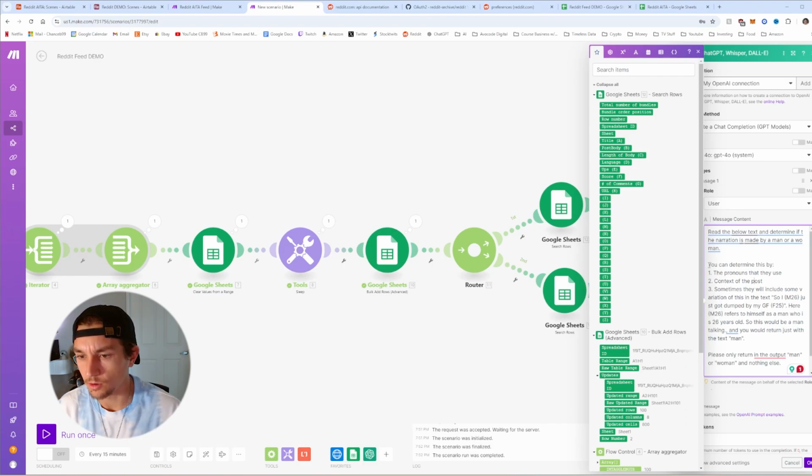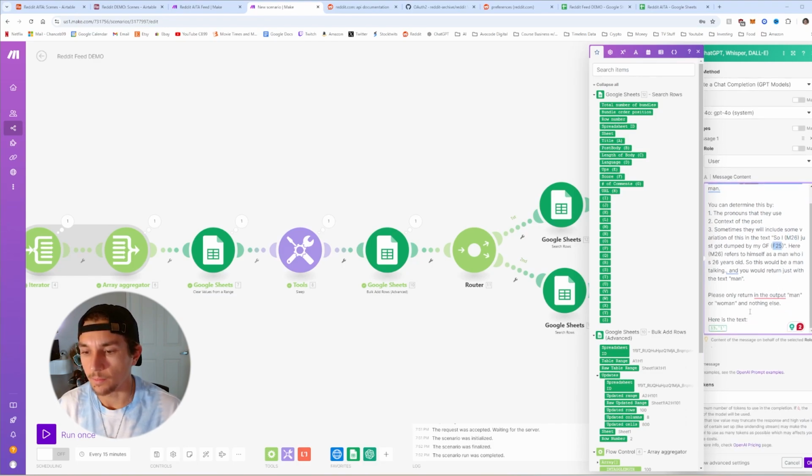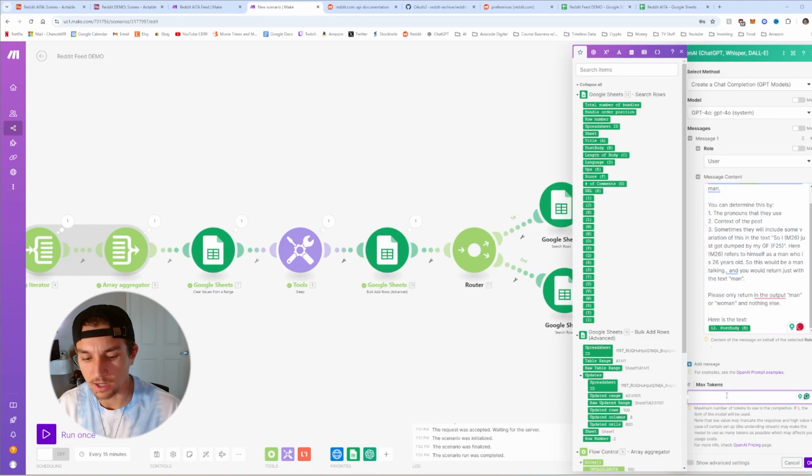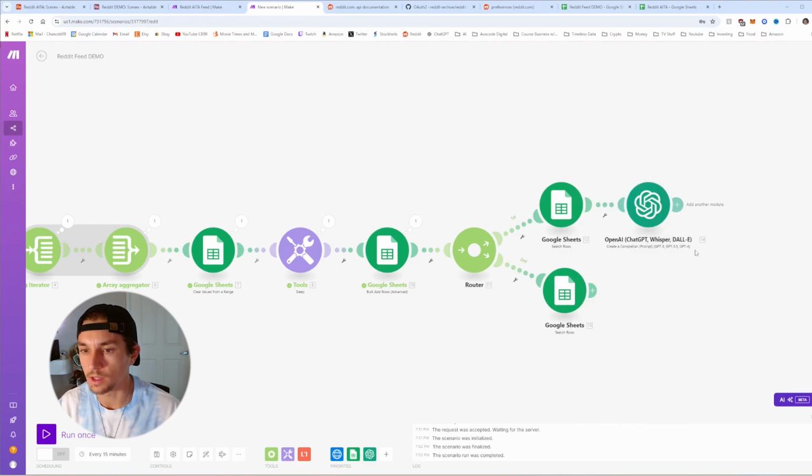And so I'm just giving a little prompt: you can determine it by the pronouns, the context, and sometimes they talk about it, like "I'm a male, 26," and they format it like this. So I'm just giving it some pointers. And then please return the output, man or woman, and nothing else. And then the text we're going to fill in is the post body that's returned here. Just like that. The max tokens, we're going to leave at 0, hit OK.